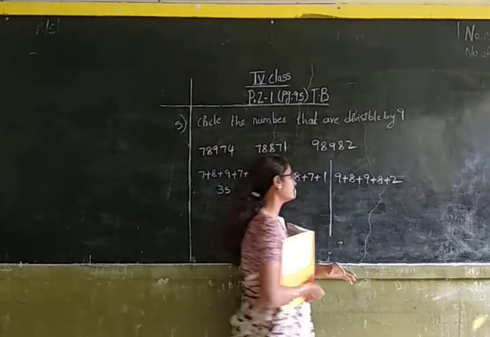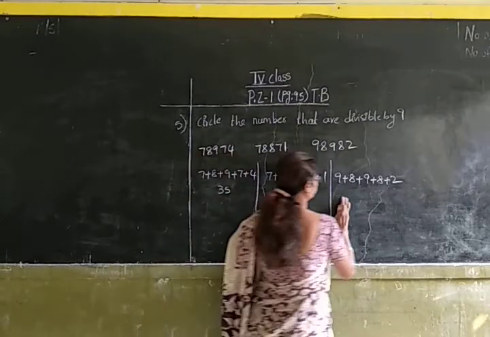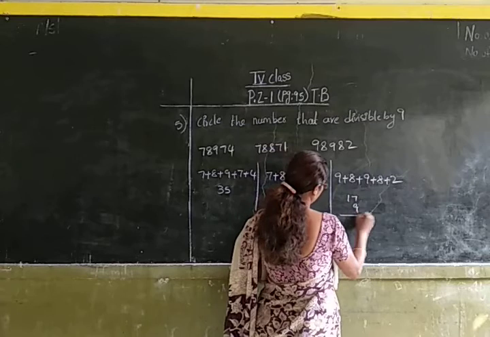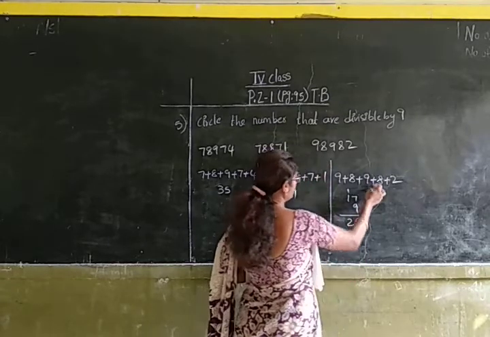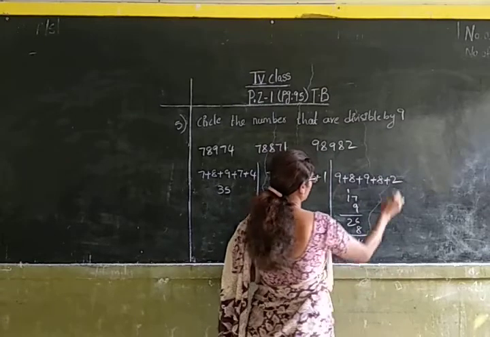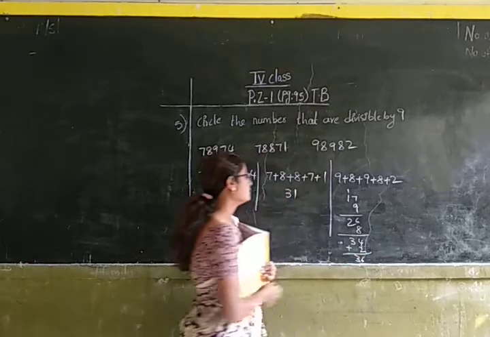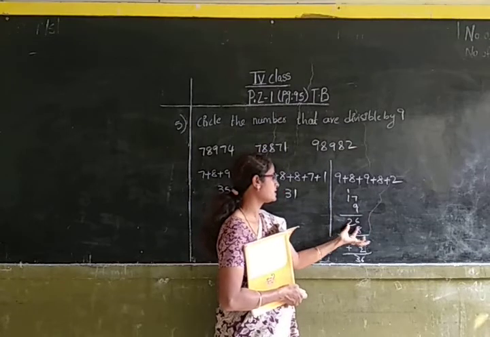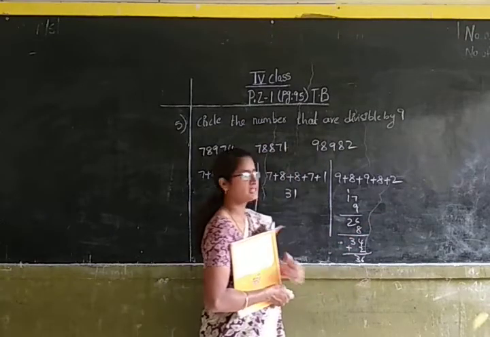Now let us check the third sum. Okay children. 9 plus 8 is 17. Let us add 17 plus 9. 17 plus 9 is 26. 26 plus 8 is 34. And 34 plus 2 is 36.